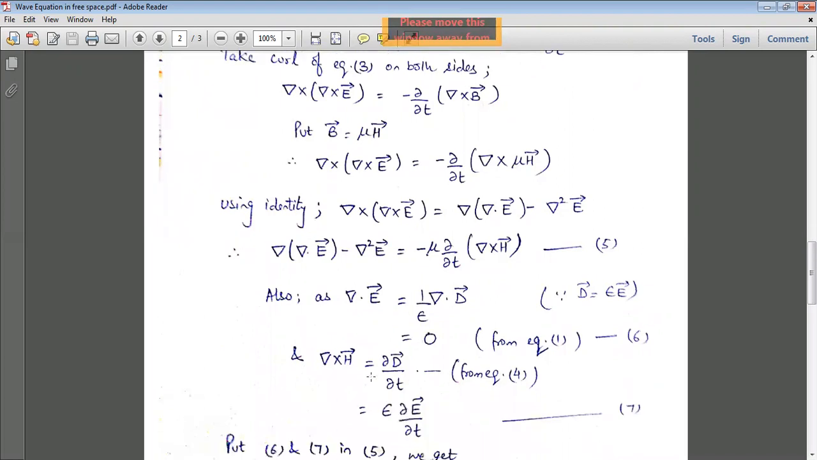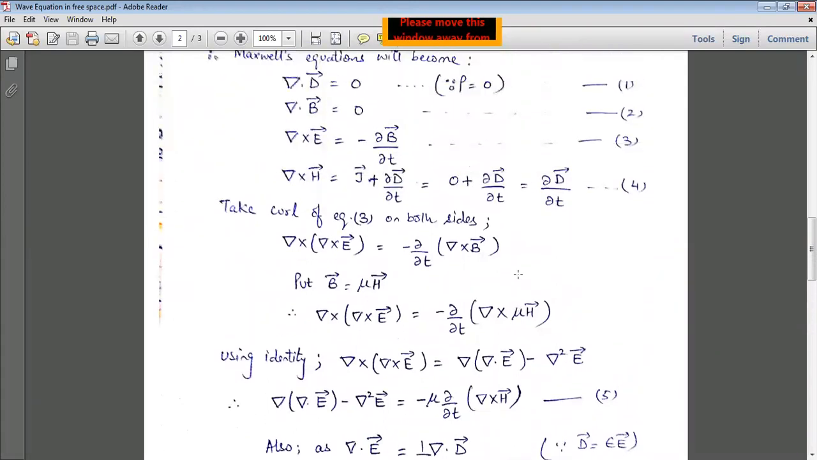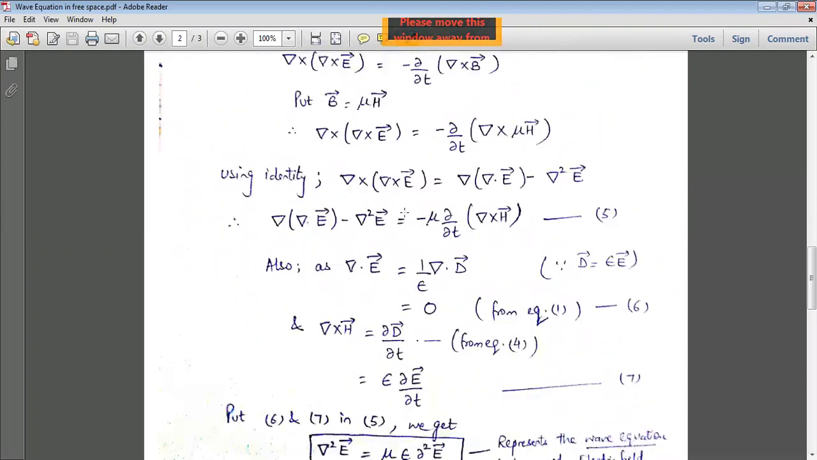Okay, now del dot E vector is equal to 1 upon epsilon times del dot D vector, because this is the relation between D and E. D vector is equal to epsilon E vector. So this is equal to 0 as per equation number 1. See here, in equation number 1, del dot D vector is equal to 0 because rho is equal to 0. So putting this condition here, del dot E vector क्या हो जाएगा?